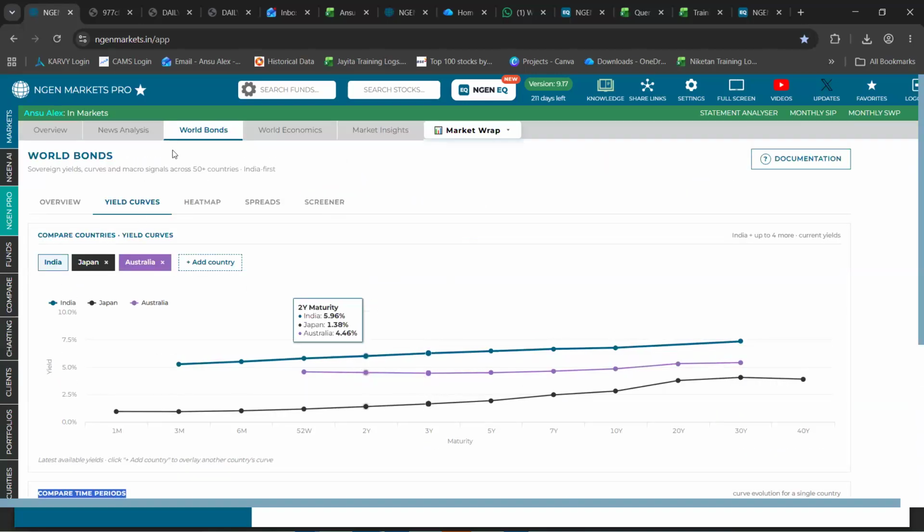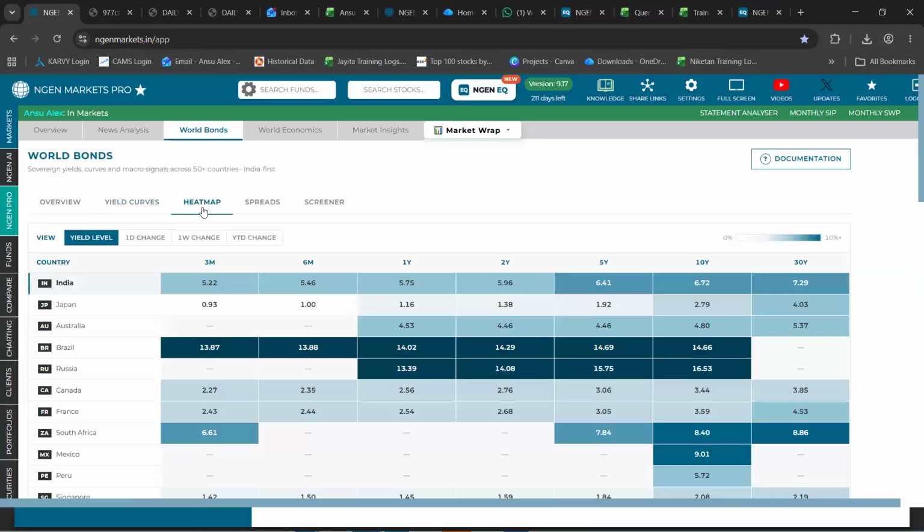The next tab under the world bonds happens to be the heat map. This section helps you to compare the yield level for different countries across different maturity periods. The first tab is the yield levels. Here, the color ranges from dark blue to light blue.